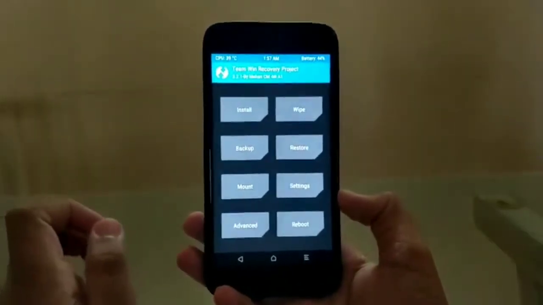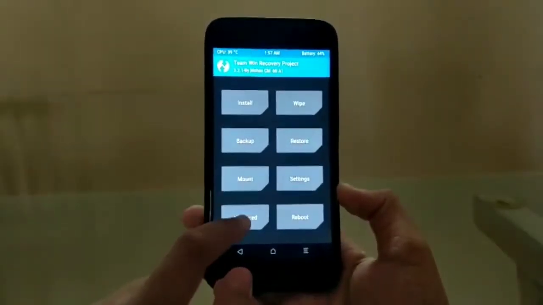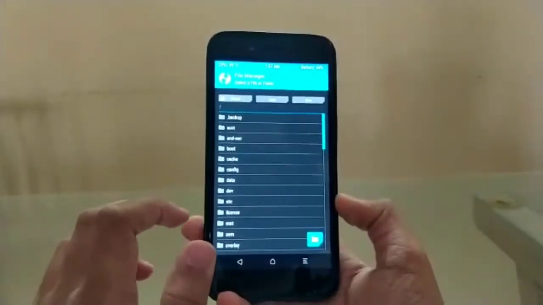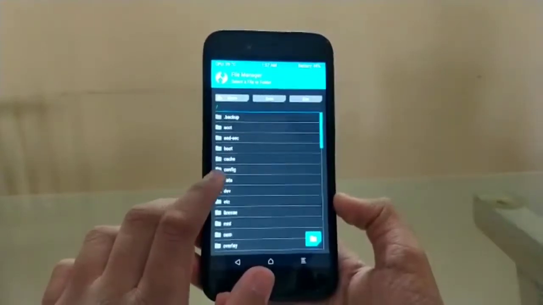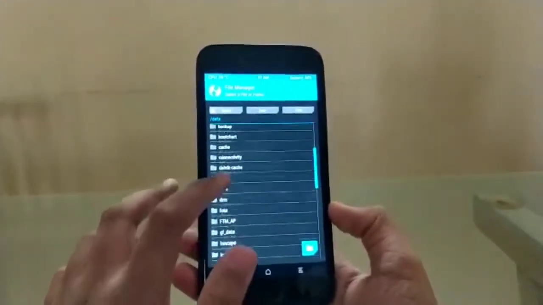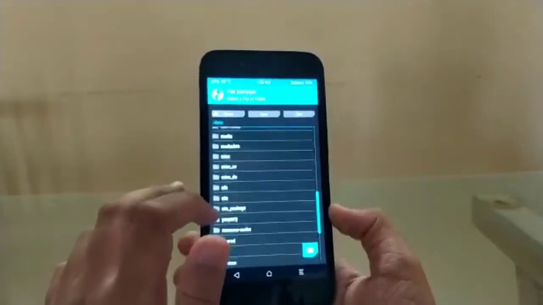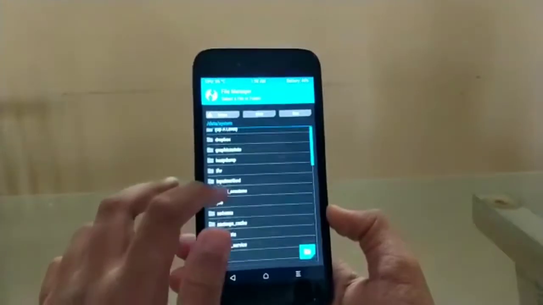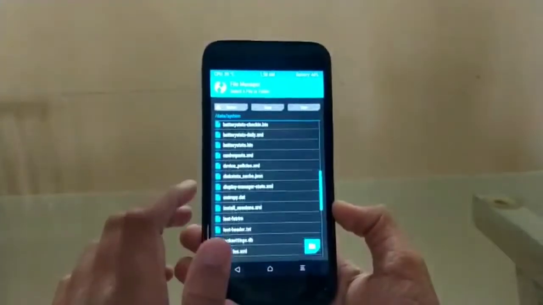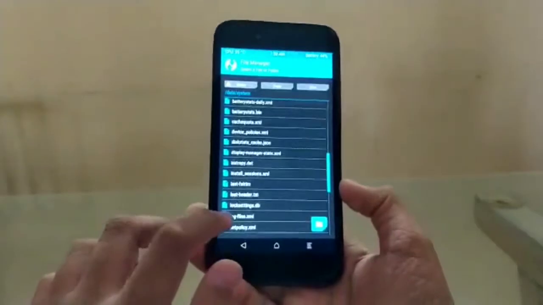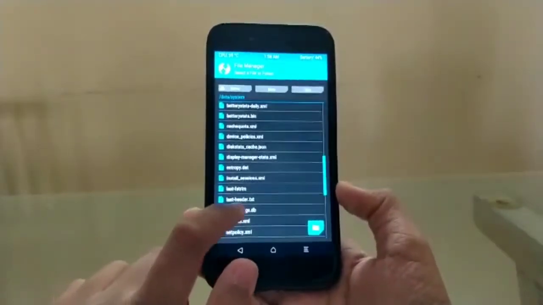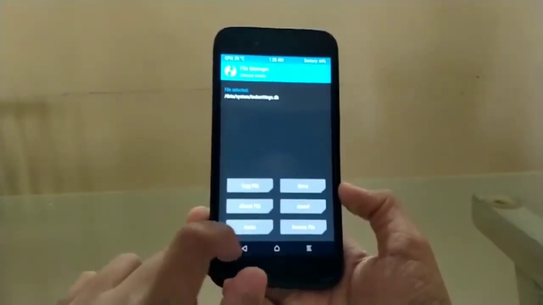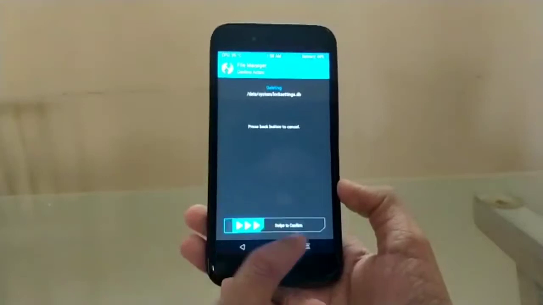So after reaching into your TWRP recovery section, go into this advanced option, then go into this file manager option, and after going to the file manager, click on this folder called data. After clicking on the data, you have to find another folder known as system, as you can see here. So I will click on it again, and I will now search for a file named locksettings.db. As you can see here, click on it and then click the option which is found there, which is delete. After clicking on it, swipe to confirm.